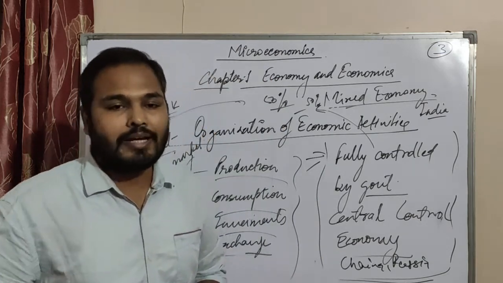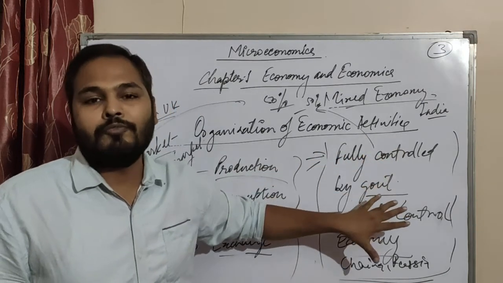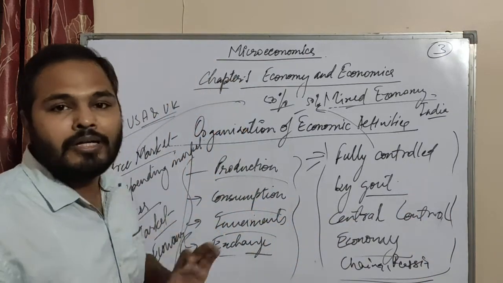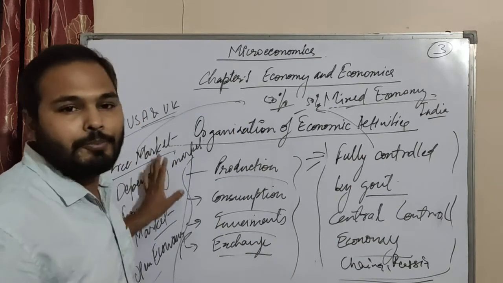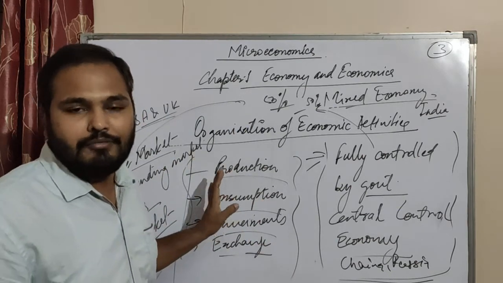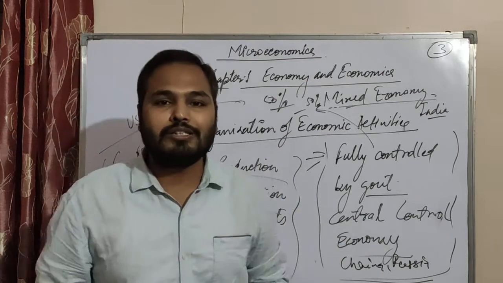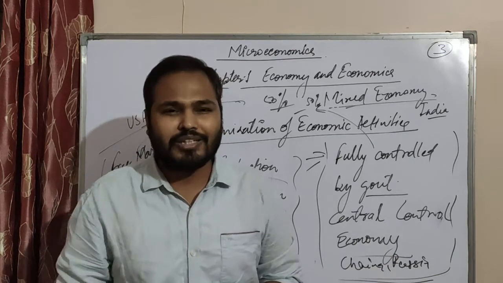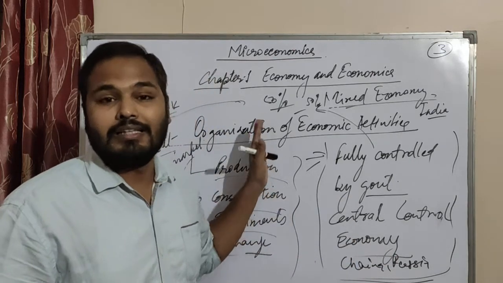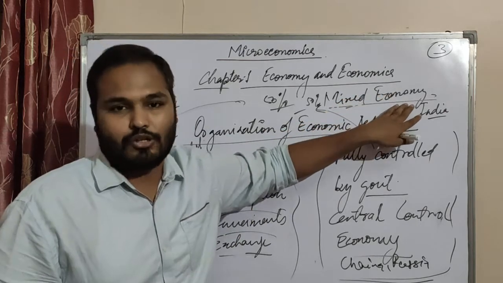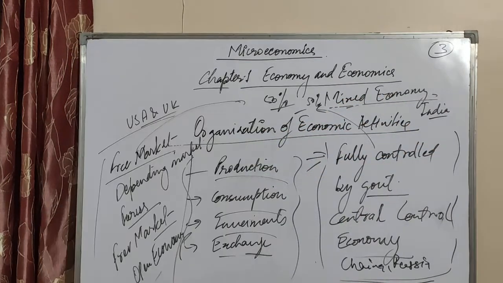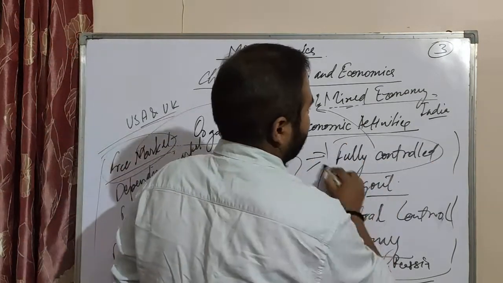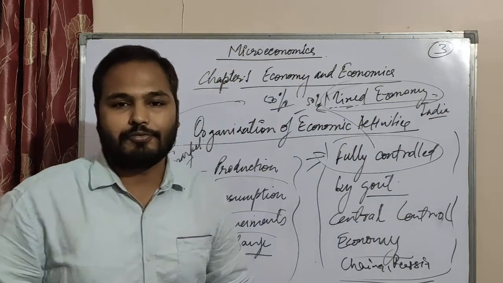Again, I will tell you: the economy in which there is full control of the government is called a centrally planned economy, and the one in which the government does not take any part is an open economy or free market. Then there is the one in which both the government and the open market are present, with the characteristics of both economies. That is the third, the mixed economy, and it prevails in our country, India. Now we will see the differences between free market, fully controlled economy, and mixed economy.